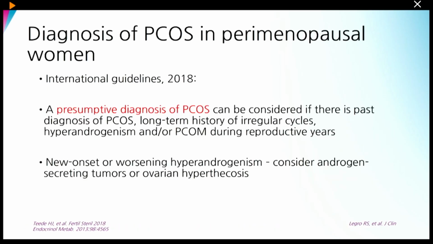So the diagnosis of PCOS in perimenopausal women is considered when there is a past diagnosis of PCOS or a long-term previous history of irregular cycles or hyperandrogenism or PCO morphology on ultrasound during the reproductive years. However, if there is new onset hyperandrogenism which develops during the menopausal period, we should consider other androgen secreting tumors first, then label it as PCOS.